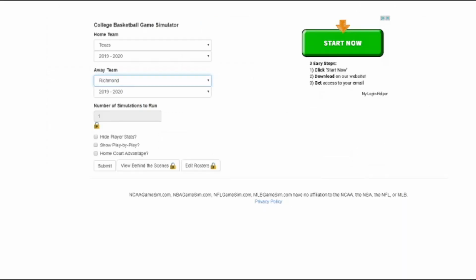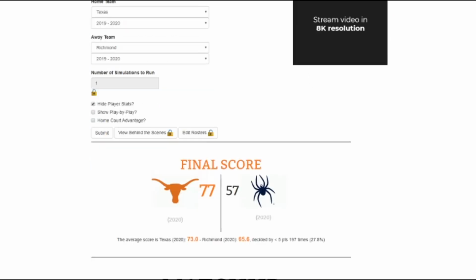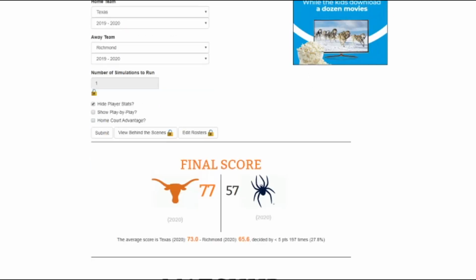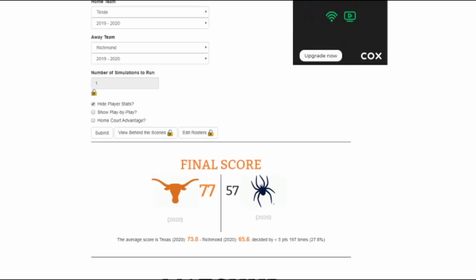Alright, so our first game, as I said, will be Texas versus Richmond in a playing game for the 12 seed. I'm just going to do one simulation, 1920, 1920. Everything's looking good. Yeah, let's get this ball rolling. Let's see who's going to move on to the second round. Alright, so we've got Texas winning 77-57 over Richmond.